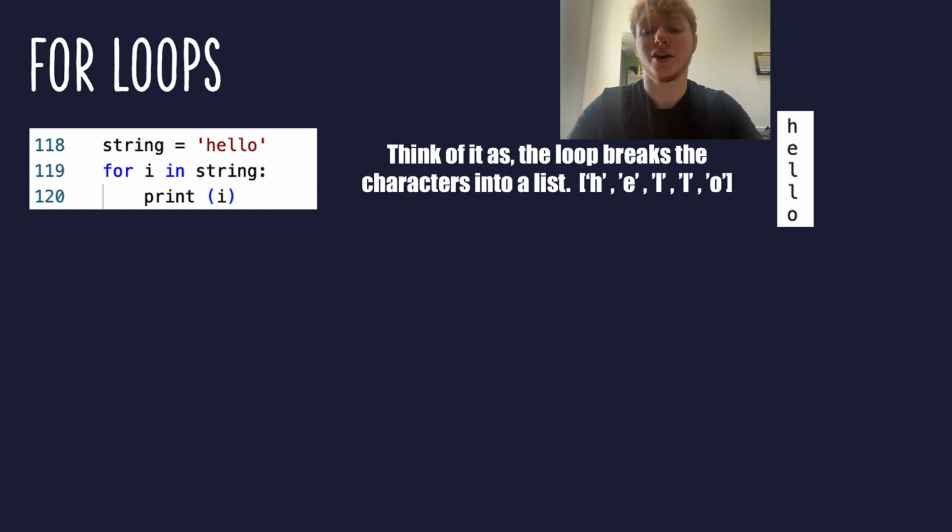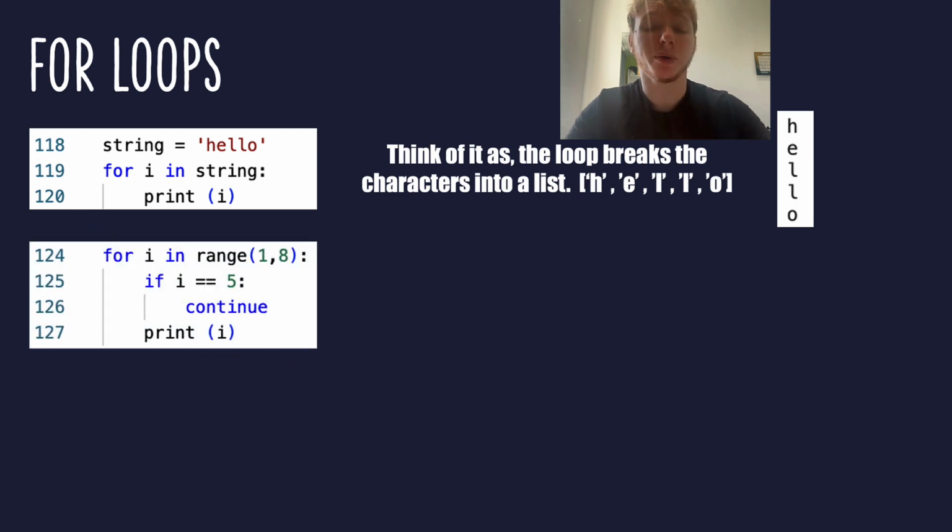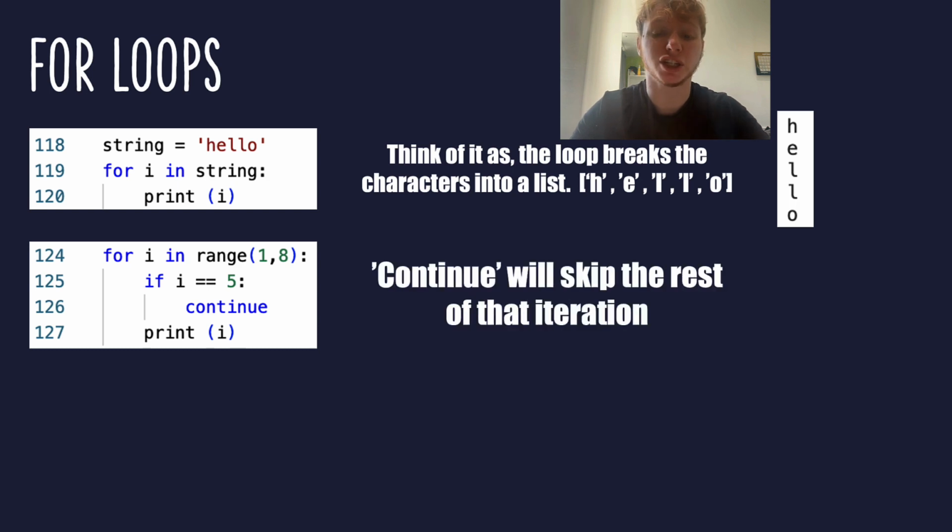And there you have it, the wizardry of for loops, opening up a realm of possibilities in the vast landscape of Python. Congratulations on mastering the art of for loops, and let's sprinkle some wizardry with 2 powerful commands, continue and break. First up, behold the magic of continue. Inside of a for loop, imagine you've conjured an if statement that declares if the variable equals 5, you use the mighty continue command. When the loop stumbles upon this condition, it gracefully skips the rest of that iteration and waltzes straight into the next one.